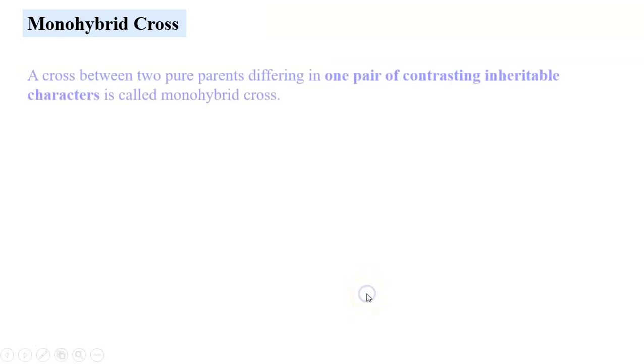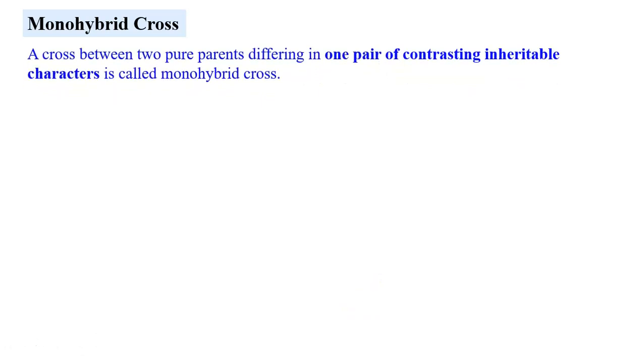What is a monohybrid cross? It is a cross between 2 pure parents. Pure parents means homozygous: the 2 genes controlling a character have the same information. So the pure parents differ in only one pair of contrasting inheritable characters. An inheritable character is called a trait. Only one pair is taken into consideration, and that cross is called a monohybrid cross.